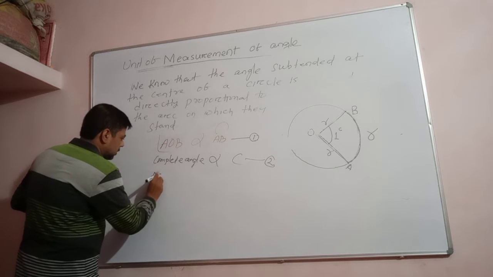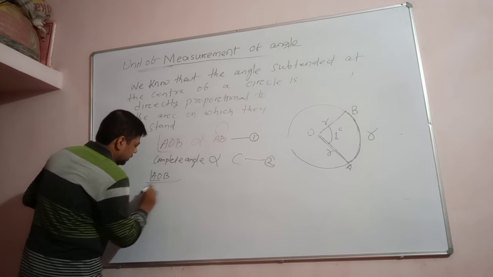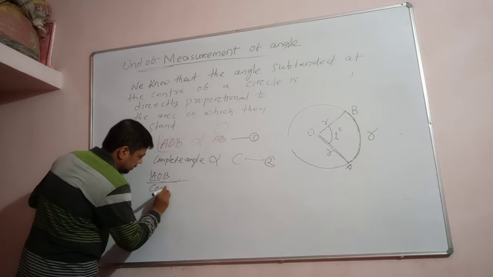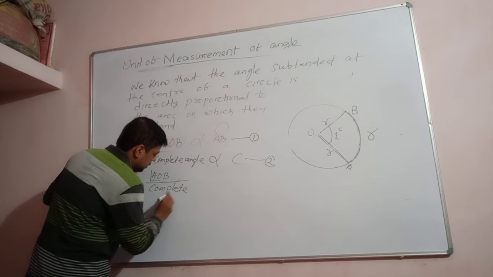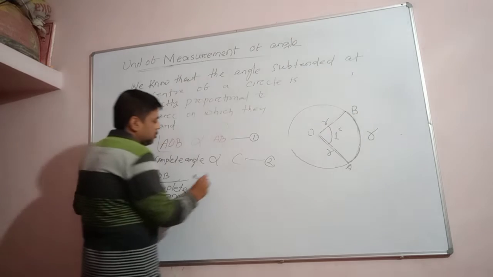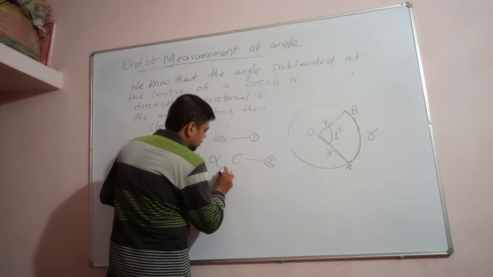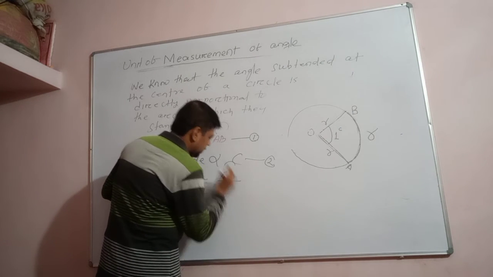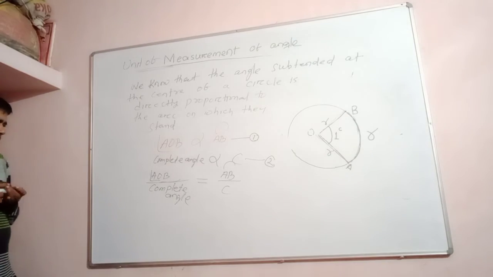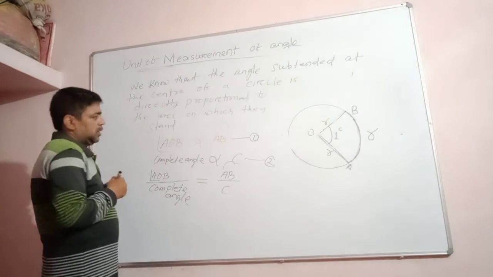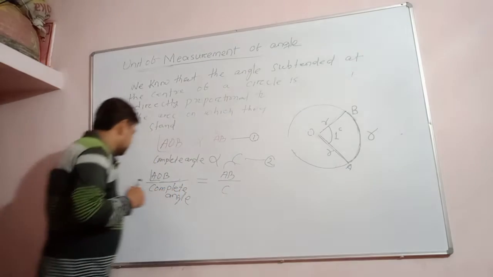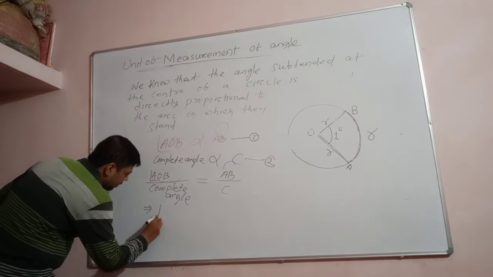So dividing this one now: angle AOB divided by the complete angle must be equal to what? Length of the arc by circumference. We can get that, right? Understand? Okay. What is the measure of angle AOB? 1 radian. This value is 1 radian. So let us write 1 radian here.